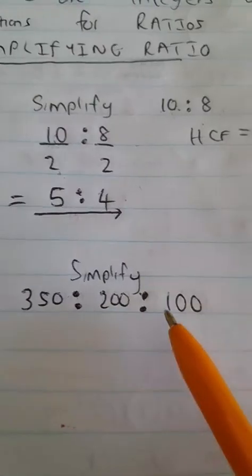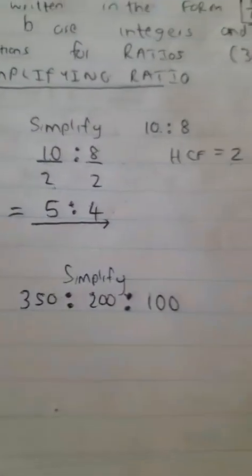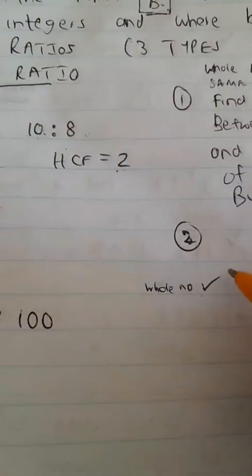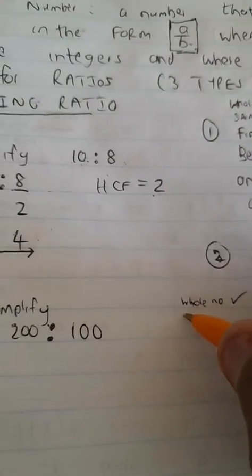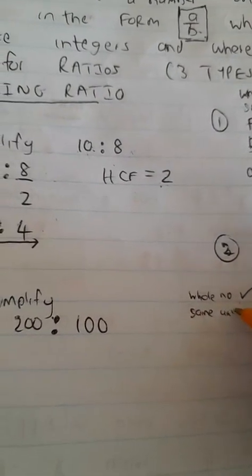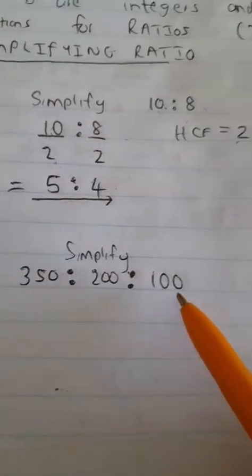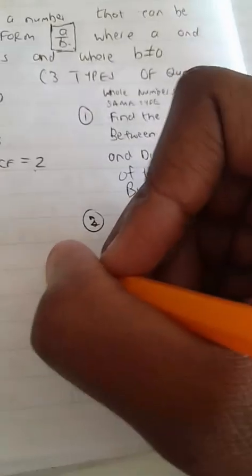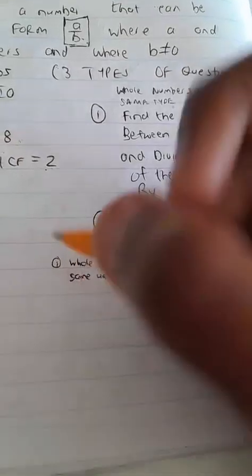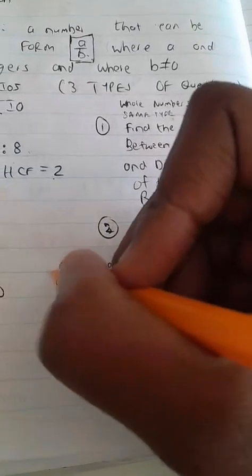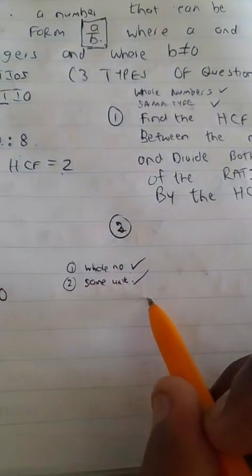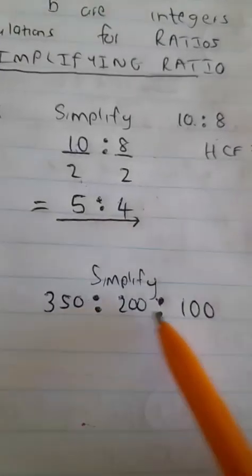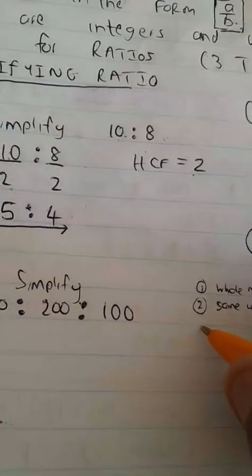350 is to 200 is to 100. Okay. So whole numbers, we said they are whole numbers. 2. Are they having the same unit? Meaning, are they of the same type? 350, 200, and 100. Are they of the same type? Check, they are. So they are all whole numbers. 2, they are having the same unit, meaning they are of the same type. They are all unitless, most. Then 3, what do we do?